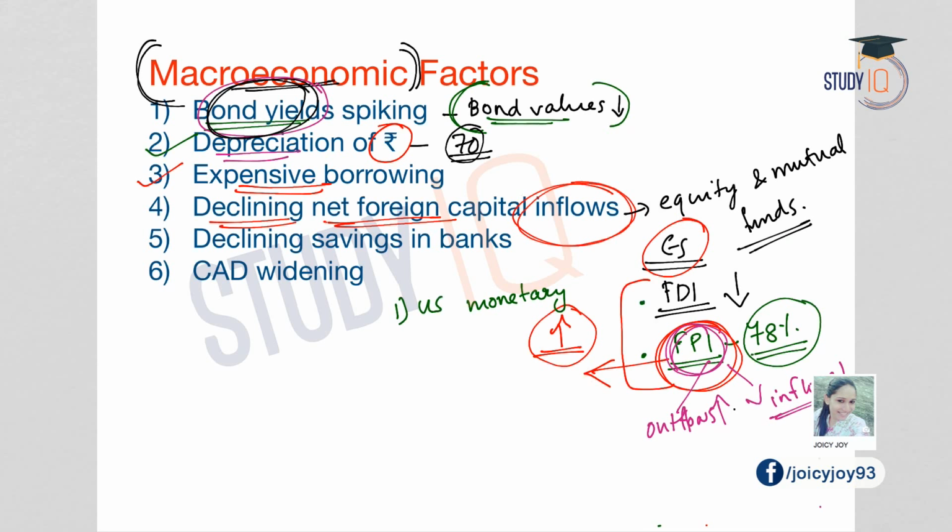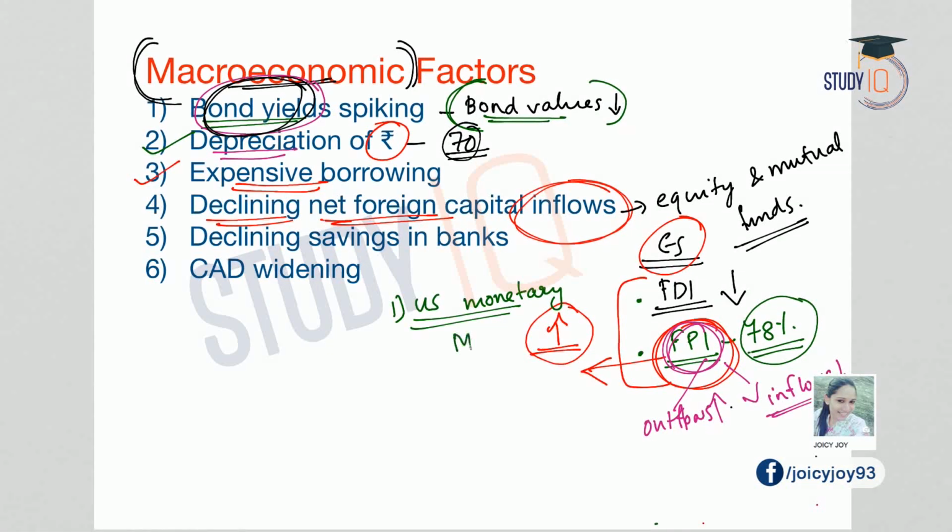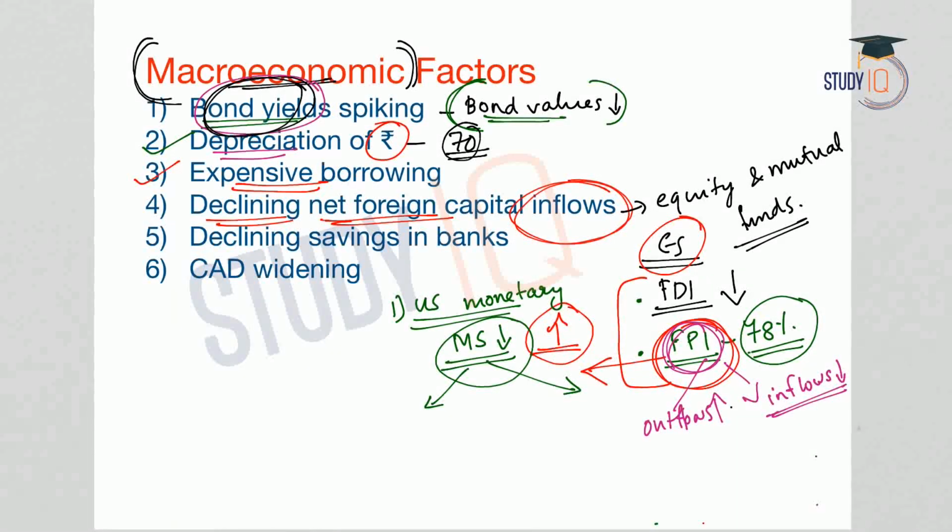The US economy has tightened its monetary policy, making the money supply short in the economy. Therefore, investors from the US economy do not have enough capital to invest in emerging economies like India. And secondly, because the interest rates are high, the investors will prefer to invest in the US economy because the returns will be more there. That is one important reason, and there are various other reasons like depreciation of the rupee, etc.